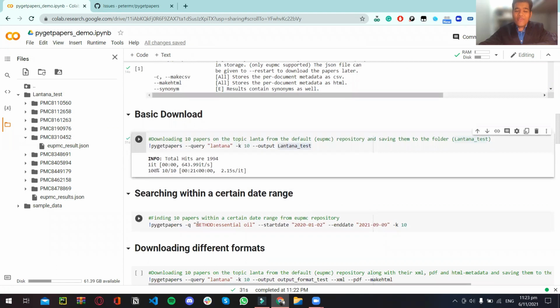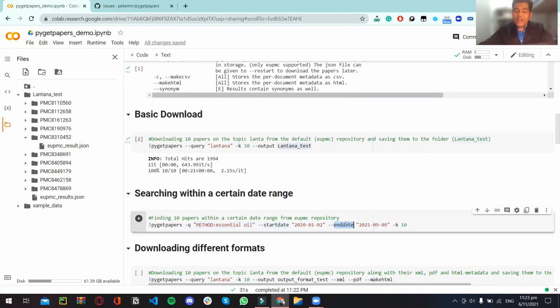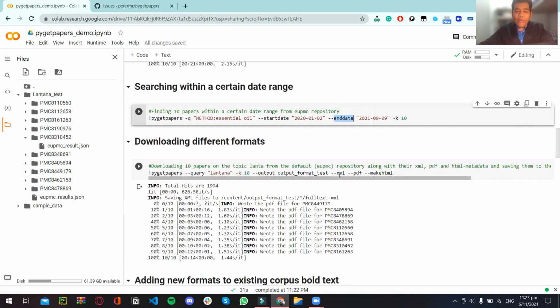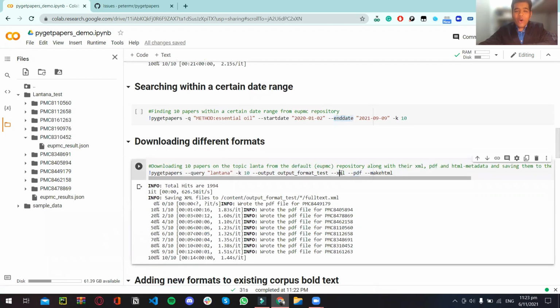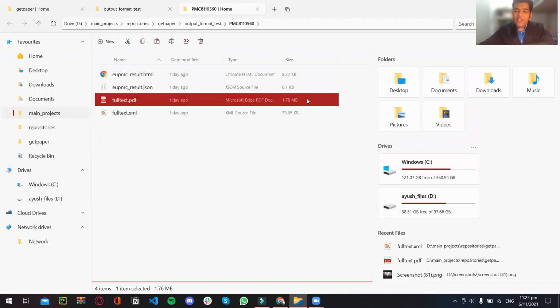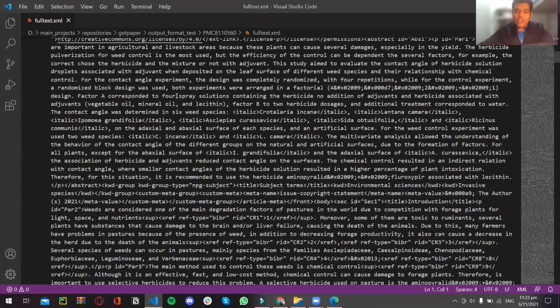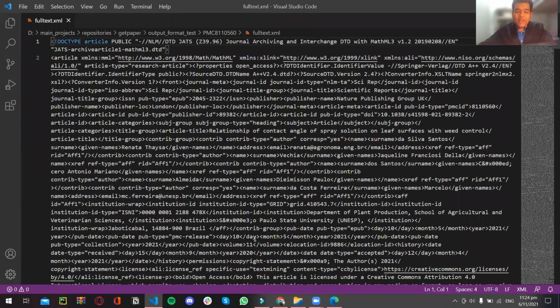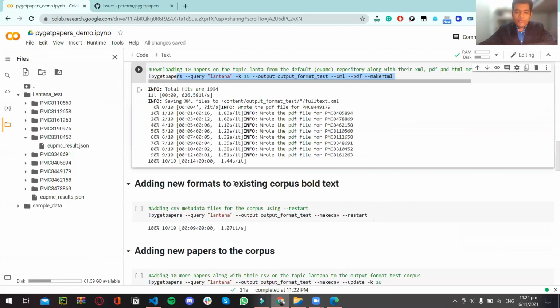We can also query within a certain date range using the start date and the end date flag as we discussed earlier. Now, if you have to download other formats like the full text PDF or the XML or the HTML document for the paper, you can provide these flags additionally with the query which we are already giving to Pygetpapers. For this command, you'll see a result like this. Every paper, you'll have its PDF as well as its XML, which can be read and analyzed systematically through a computer and a programming language.